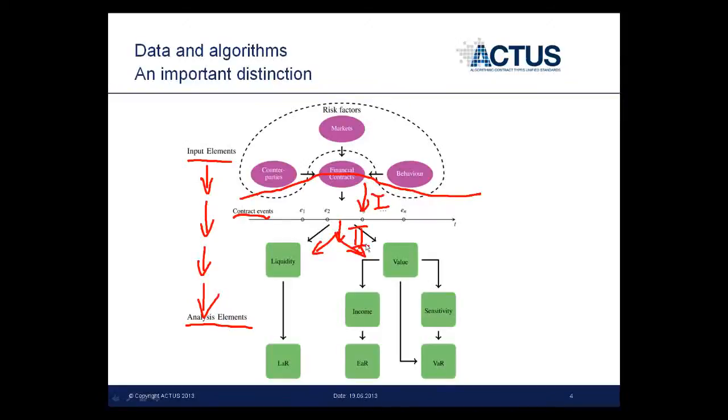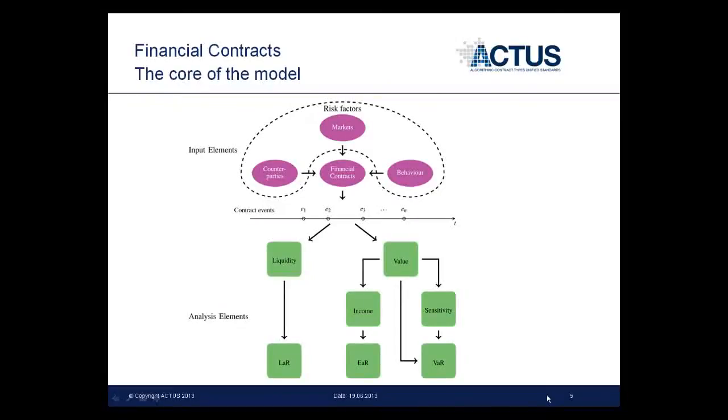The main message here is, it is not about data only, but about data and algorithms, which have an equal weight at Actus. From all that has been said, the centrality of the position of the financial contract becomes quite obvious. The financial contract, with its data and algorithms to produce the contract event, is hub and spoke of the system.